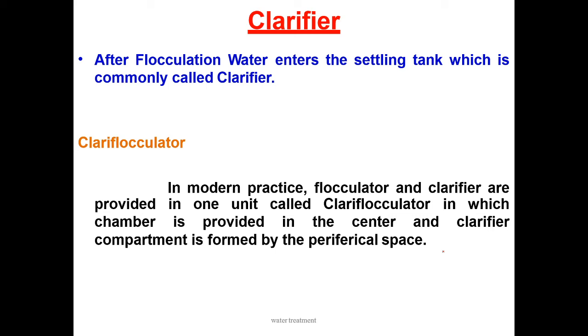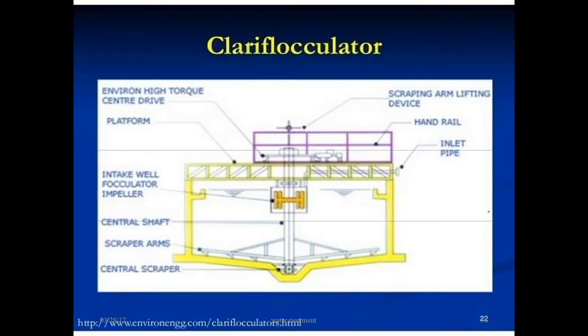So nowadays in the modern period, these are the assembling units. You can practice all those things in a single unit, that is the clariflocculator. In modern practice, flocculator and clarifier are provided in one unit called the clariflocculator, in which the flocculation chamber is provided in the center and the clarifier compartment is formed by the peripheral space. Okay, this is the clariflocculator. You can see here everything is arranged in a single unit. These are the component parts.